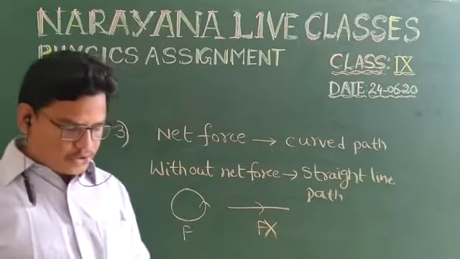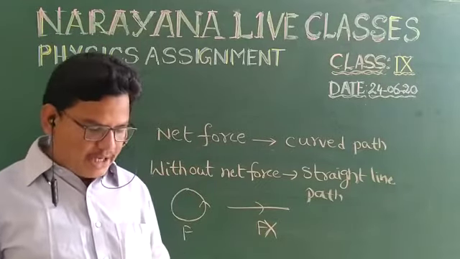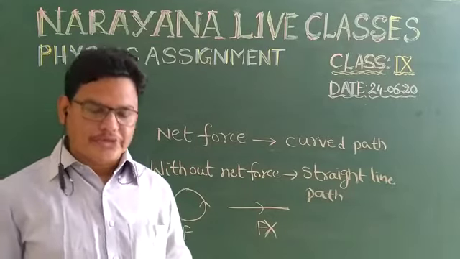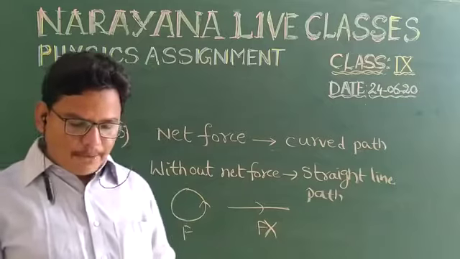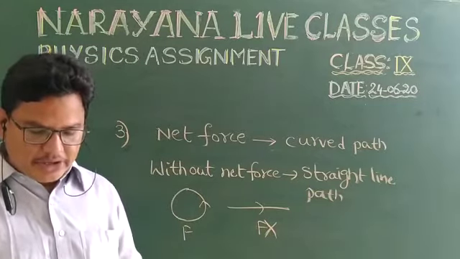Next, fourth question. What is the upper limit of weight that a strong man of mass 80 kg can lift?